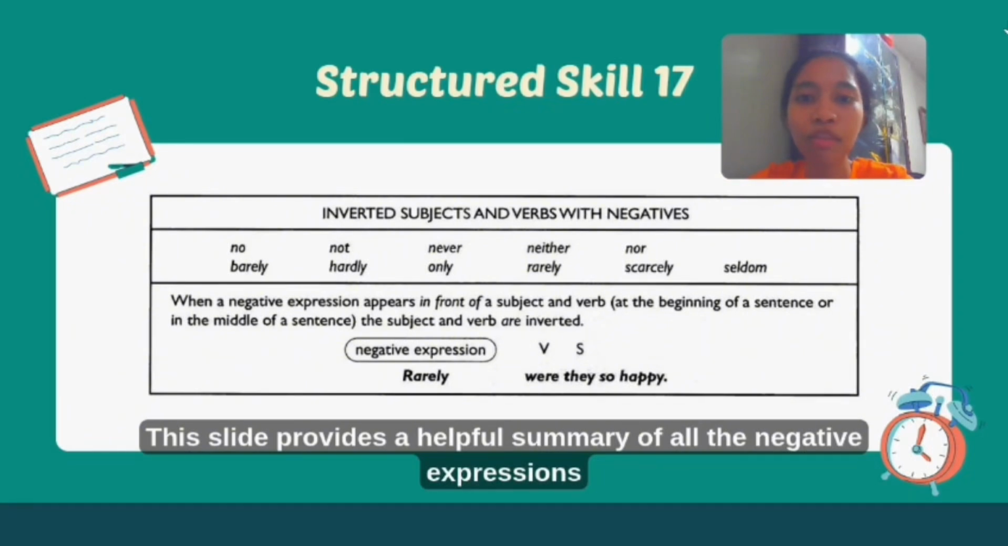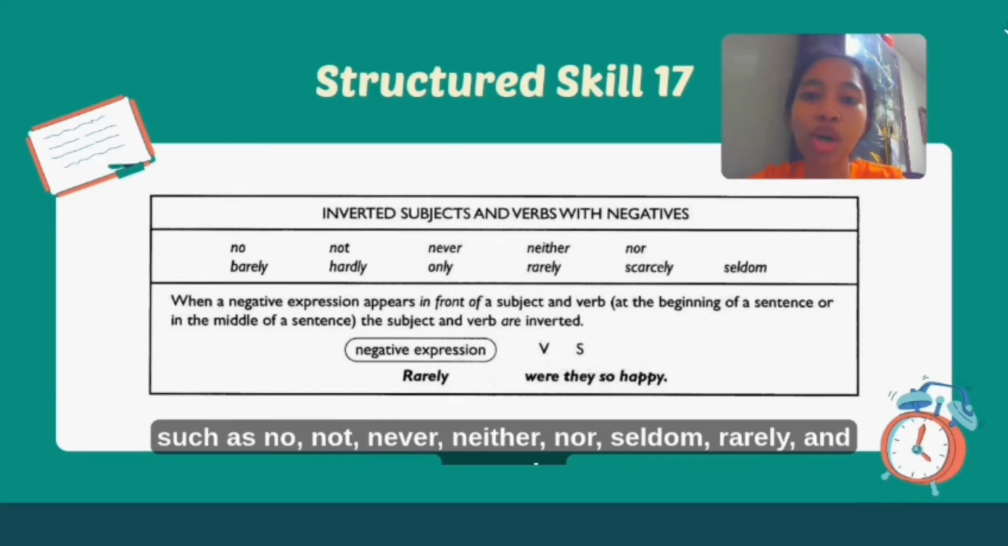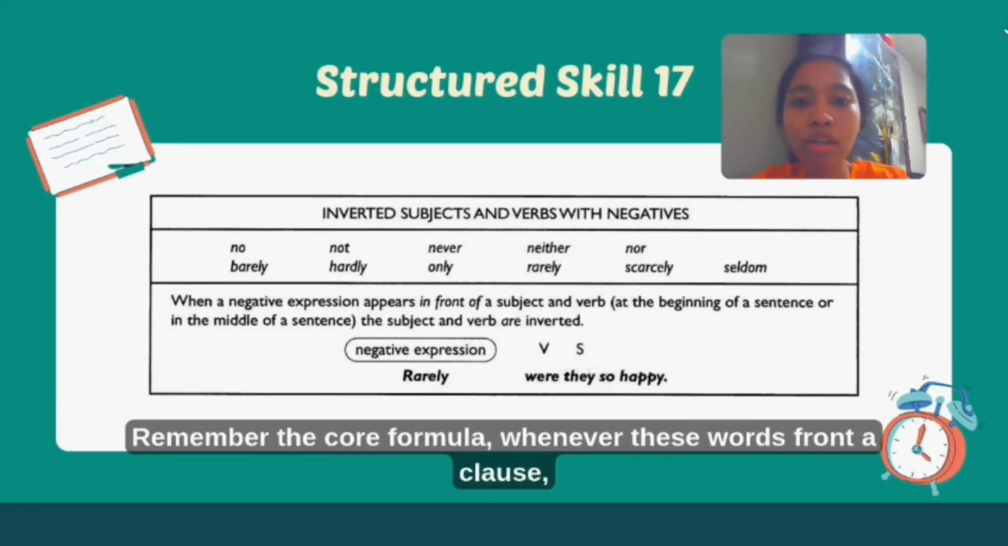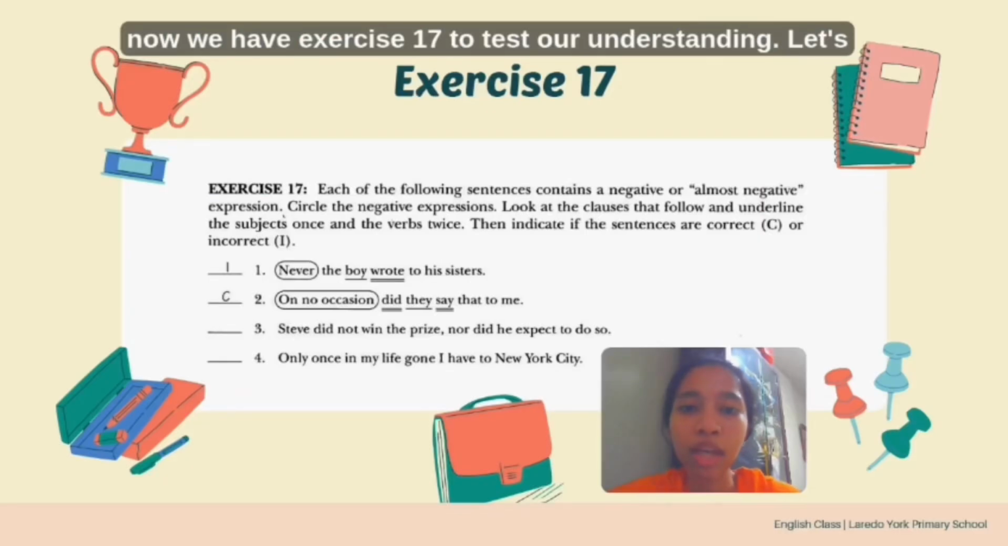Okay, this slide provides a helpful summary of all the negative expressions that trigger this inversion, such as no, not, never, neither, nor, seldom, rarely, and scarcely. Remember the core formula. Whenever these words front a clause, the subject and verb must flip, as in rarely were they so happy. And now we have exercise 17 to test our understanding.